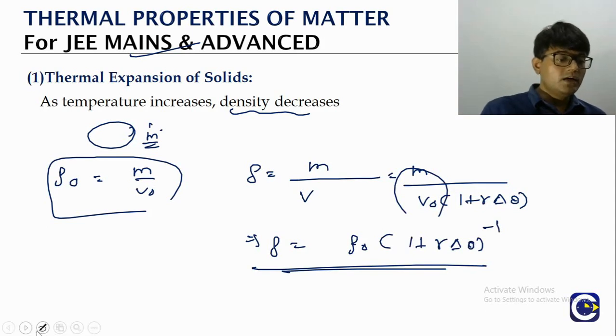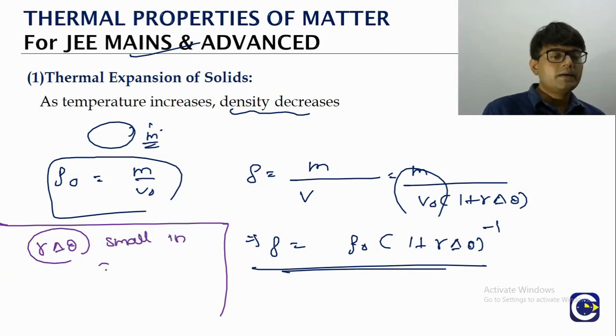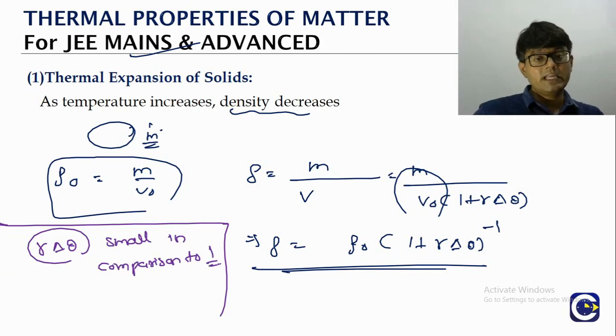Now here we will do just like in the gravitation chapter, the binomial simplification. The value of gamma into delta theta will be small in comparison to 1, because if you look at the gamma values, they will be in the order of 10 power minus 5 etc. So the gamma delta theta value will be very small in comparison to 1.